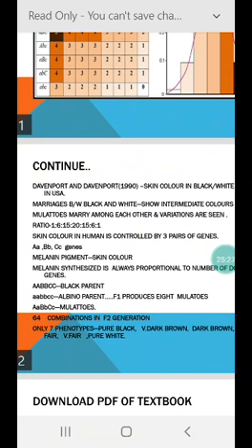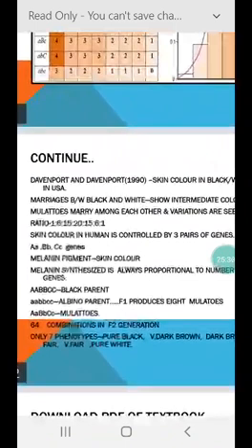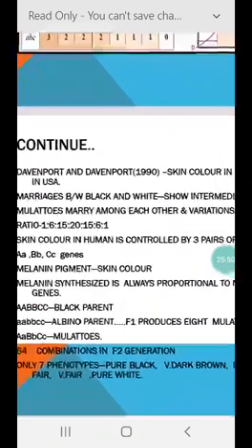And population derived from marriages between black and white show intermediate skin color, and therefore they are called mulattoes. When mulattoes marry each other, all shades of color are observed in the population in this ratio.